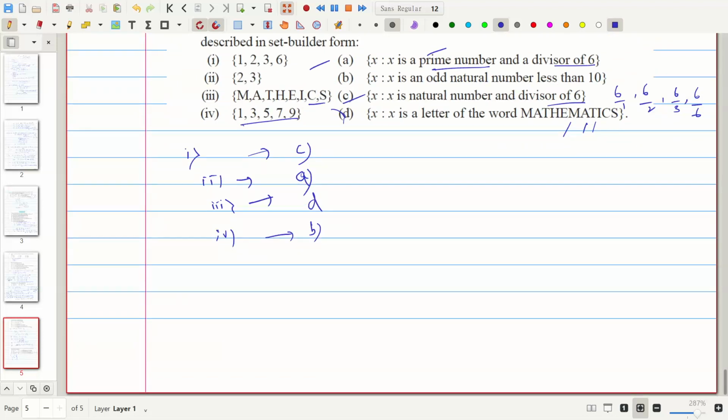Okay, in the next class we will discuss the remaining topics in sets. Another two classes are required to cover this. Two to three classes are required to cover the complete syllabus of sets.